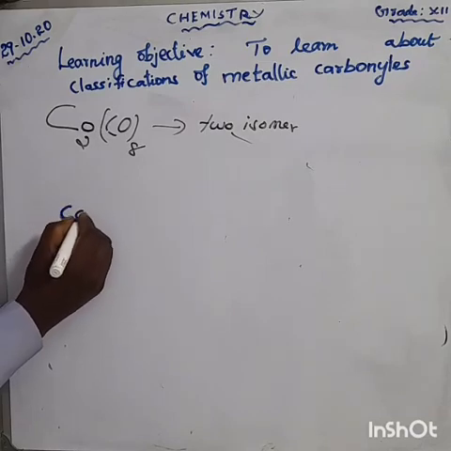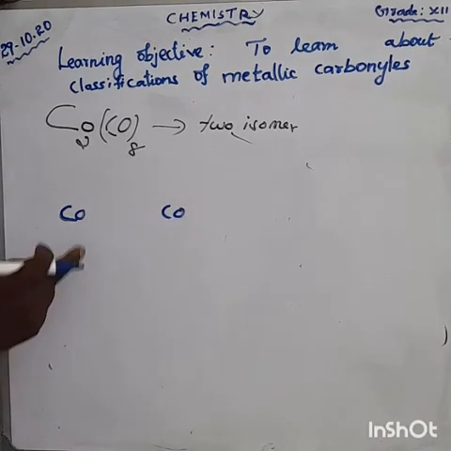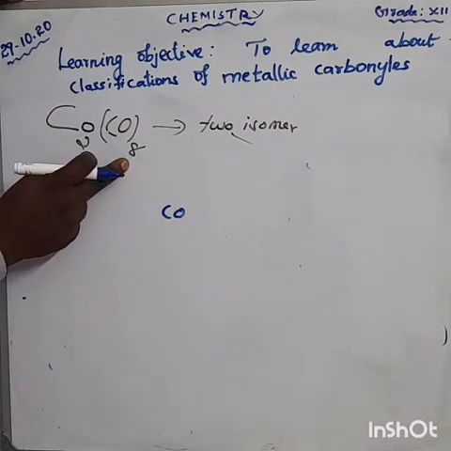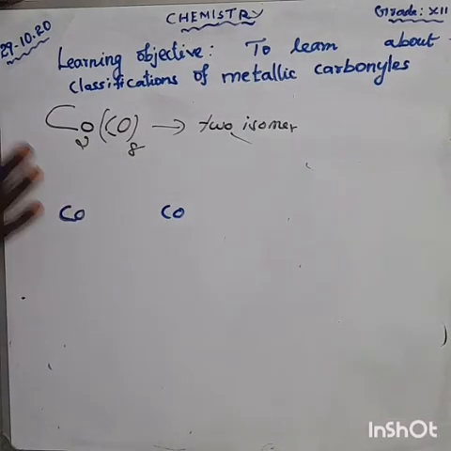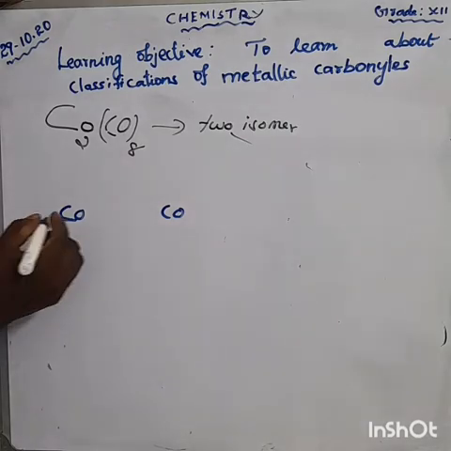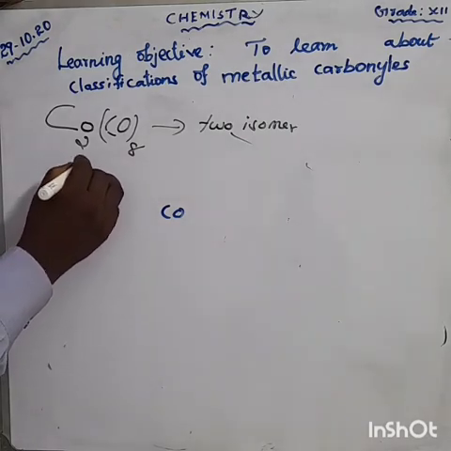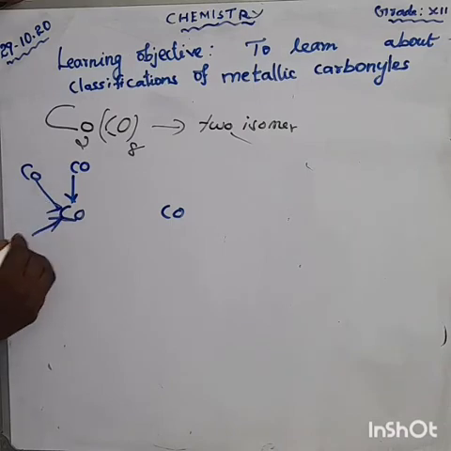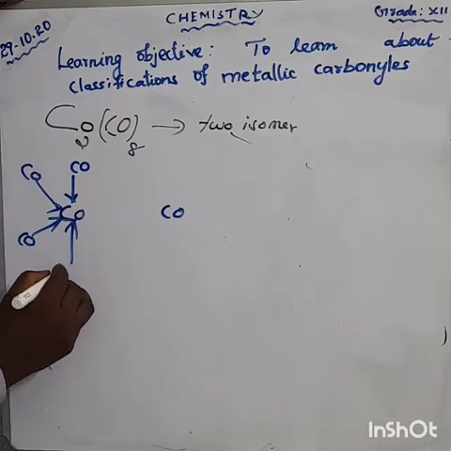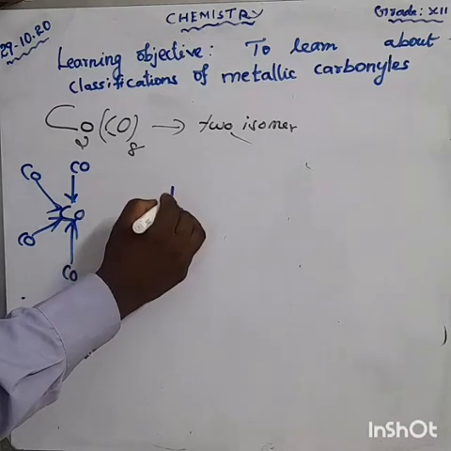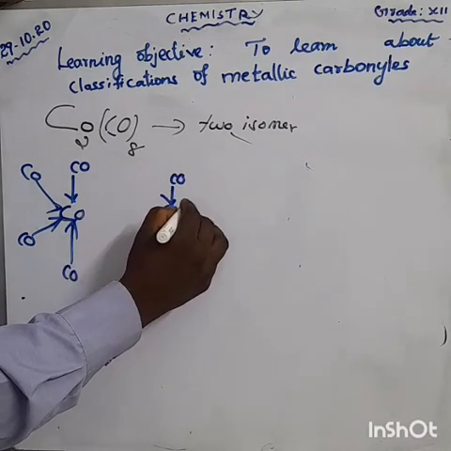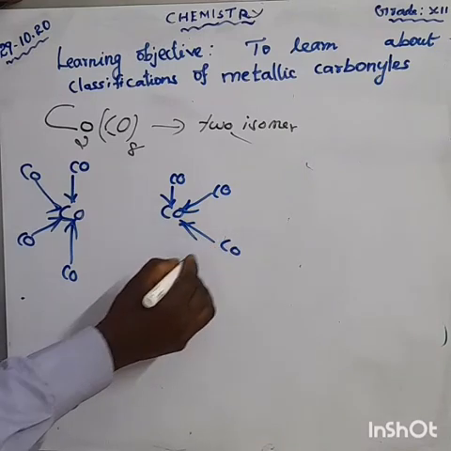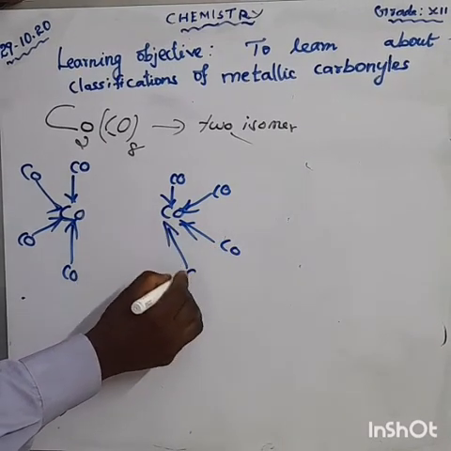CO. Cobalt. Clear? Cobalt is over. So how much carbon is there? 8. One terminal we are giving 4, other terminal we are giving 4. Okay. So CO. Here also same like CO.